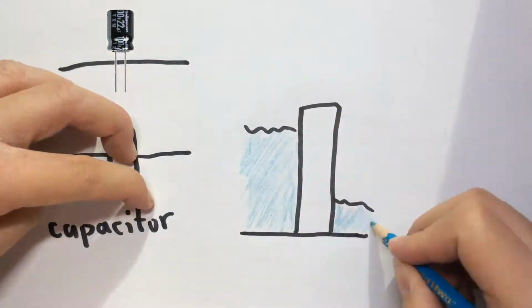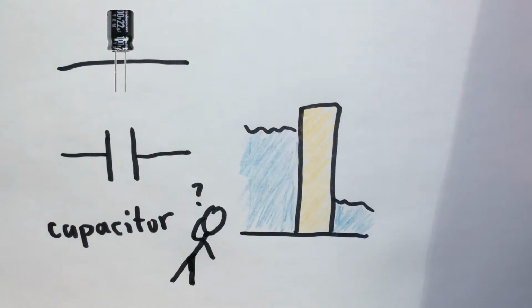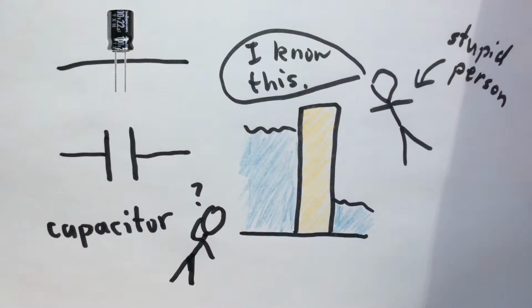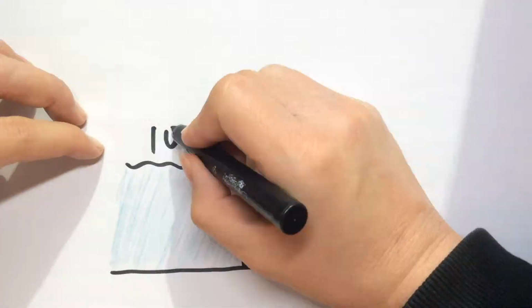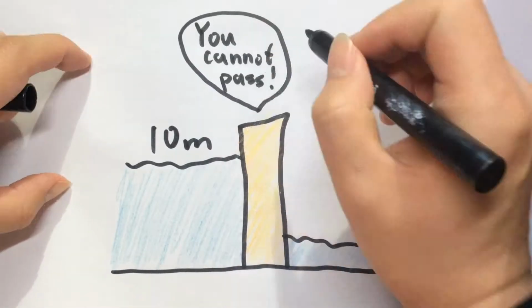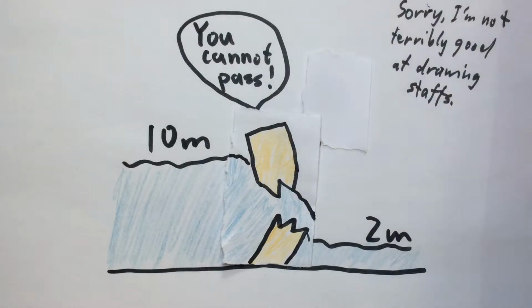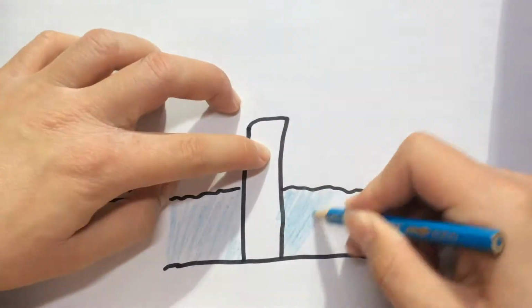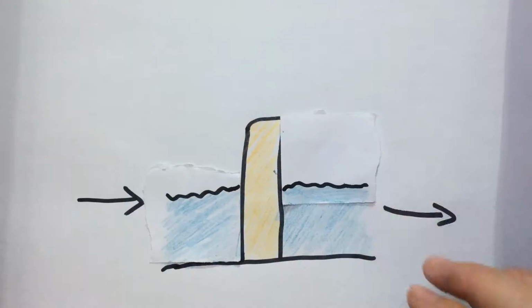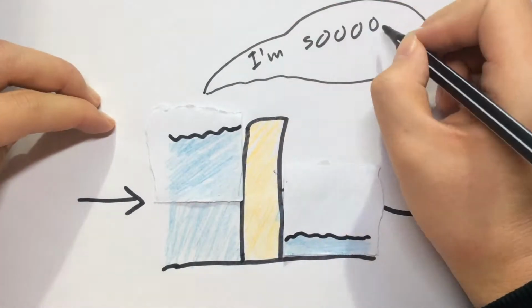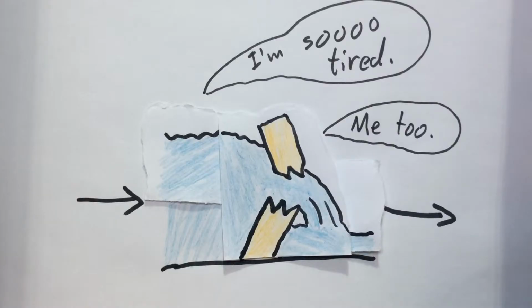Capacitor, dam. You may not have heard of a capacitor, but you definitely know what a water dam is. Even when water levels are different on the two sides of the dam, they can stay that way, allowing no water to get past, unless the difference in water height becomes way too big and the dam collapses. It may also be that water is flowing towards the dam, but eventually the difference in water levels will get big enough that water stops flowing or the dam collapses.